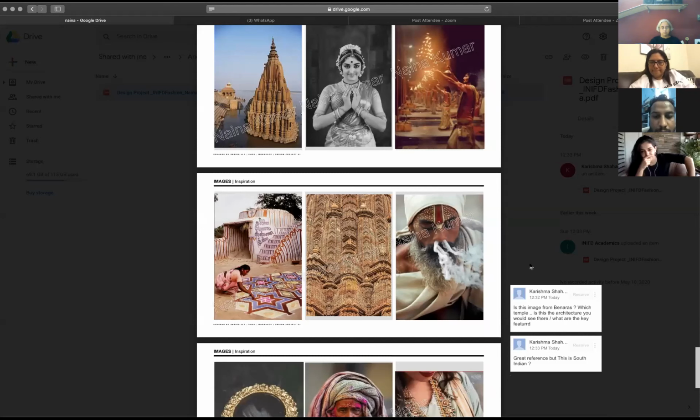Hi, ma'am. Can you answer these questions for me, please? Yes, ma'am. Regarding that Rangoli there, which you said is not, it is actually a South Indian Rangoli, with the image you can see. So basically, I can replace that image. My whole idea was about, what do you call it, the floor art, technically.